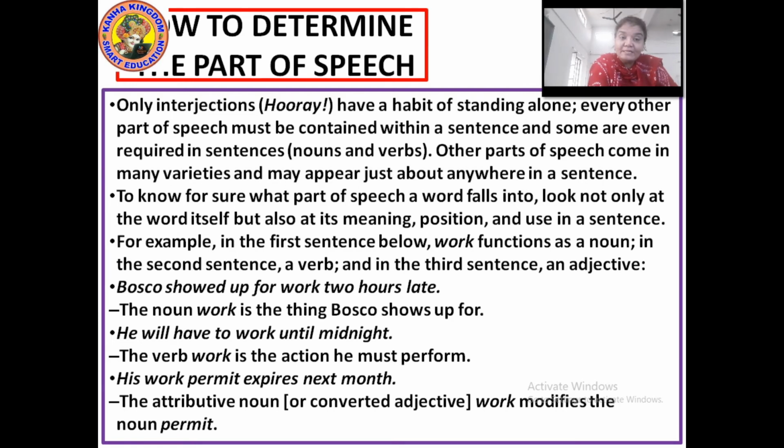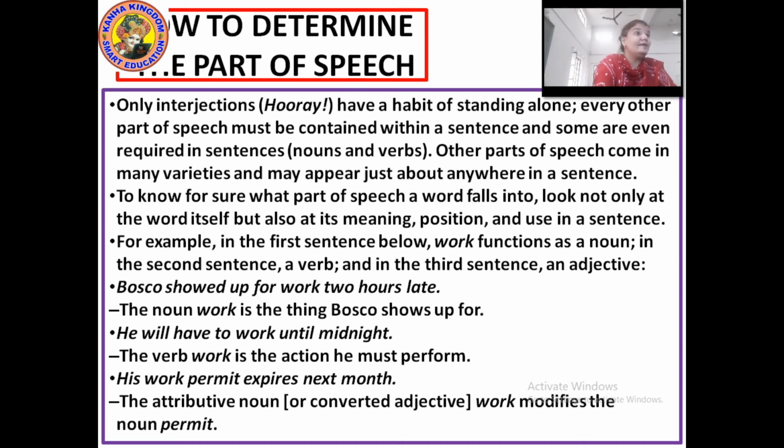If a question says identify the part of speech, you have to identify whether it is an adjective, an adverb, a determiner, what type of determiner, an article, what is it. So for knowing that, you should look at the meaning, position and use in the sentence.